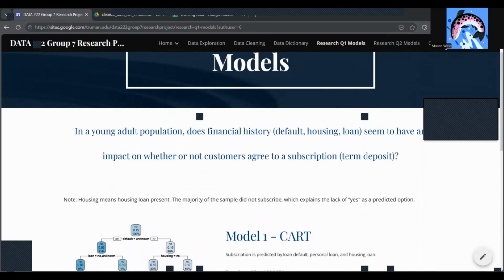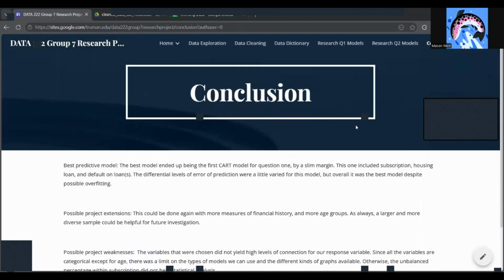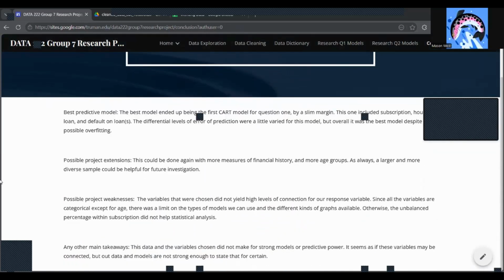So if we look at our conclusions, the best predictive model, as we already said, was the first CART model for the first question, which included housing loans, personal loans, and default on loans. There were some worries about overfitting, and there were some different measures of prediction error between the different models.